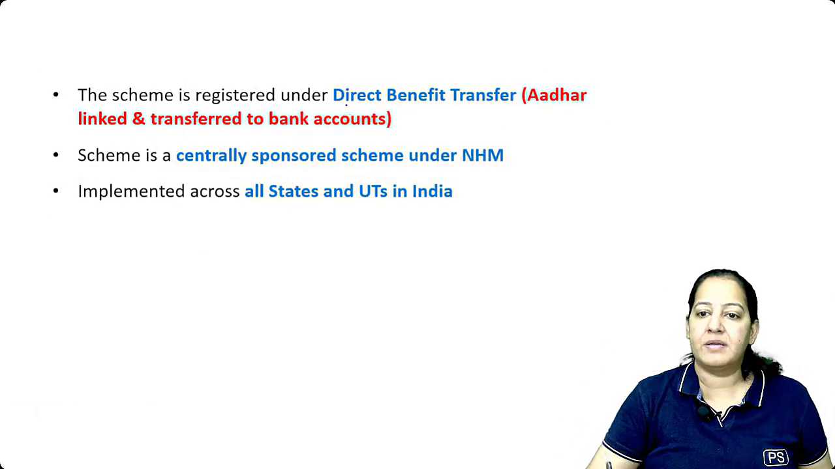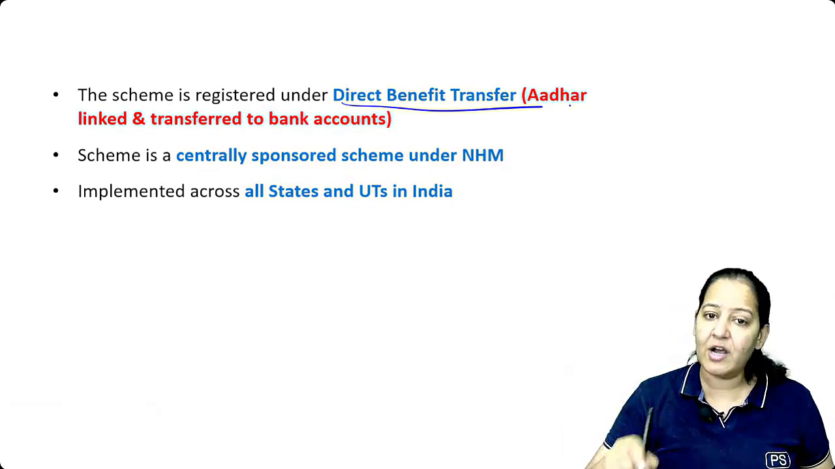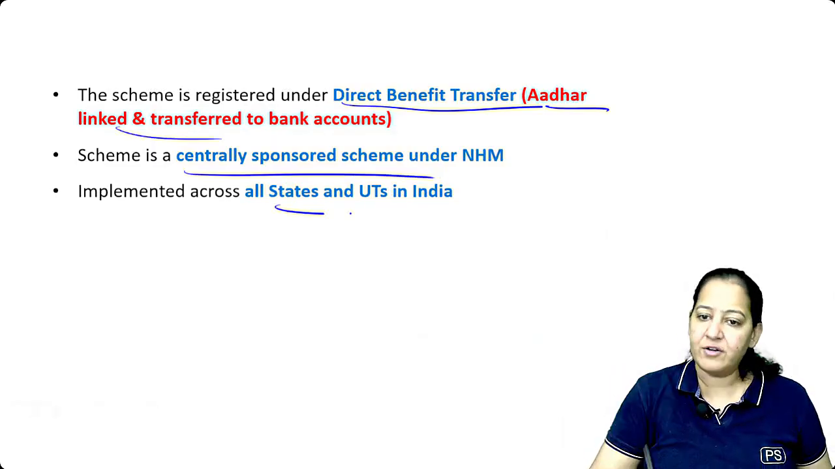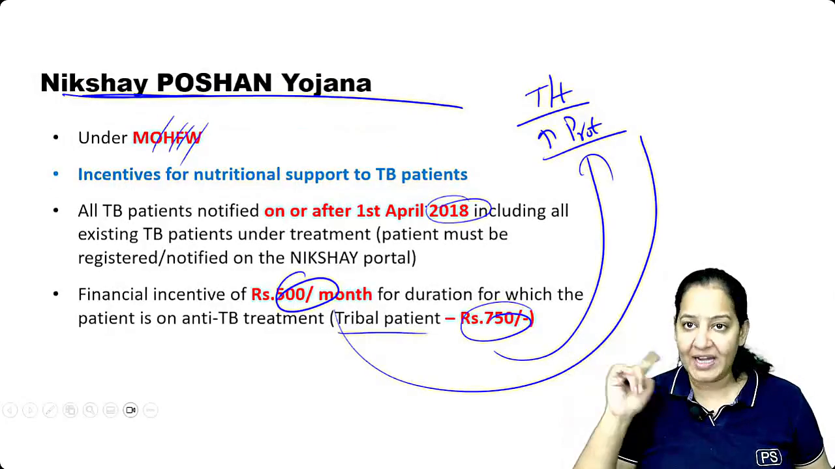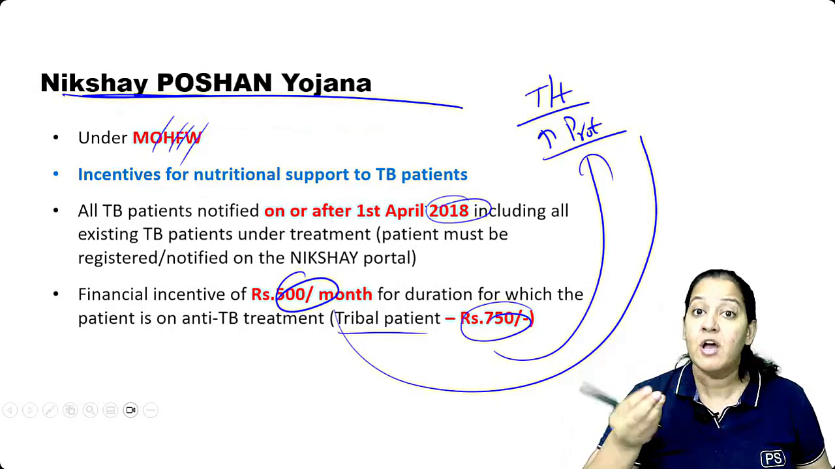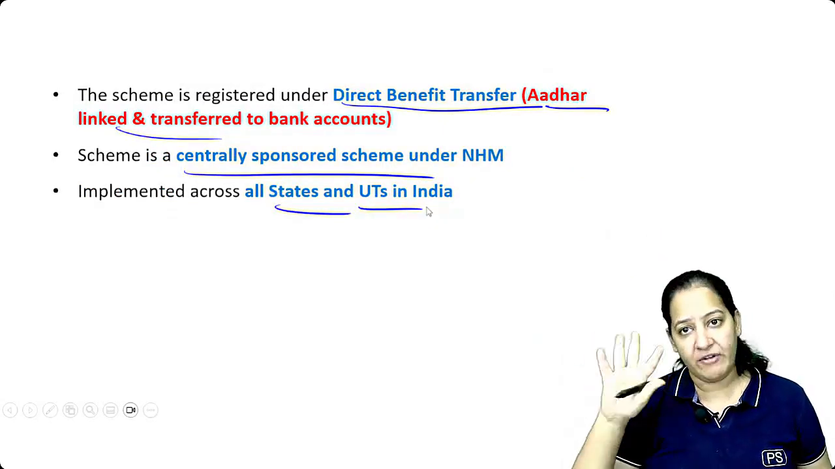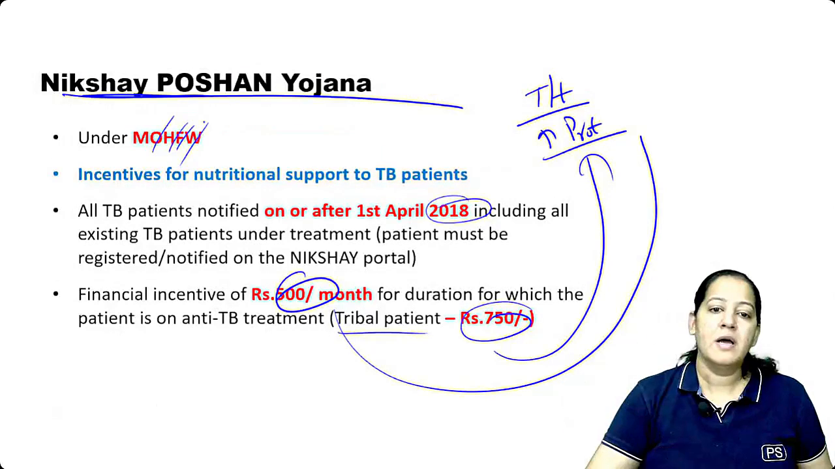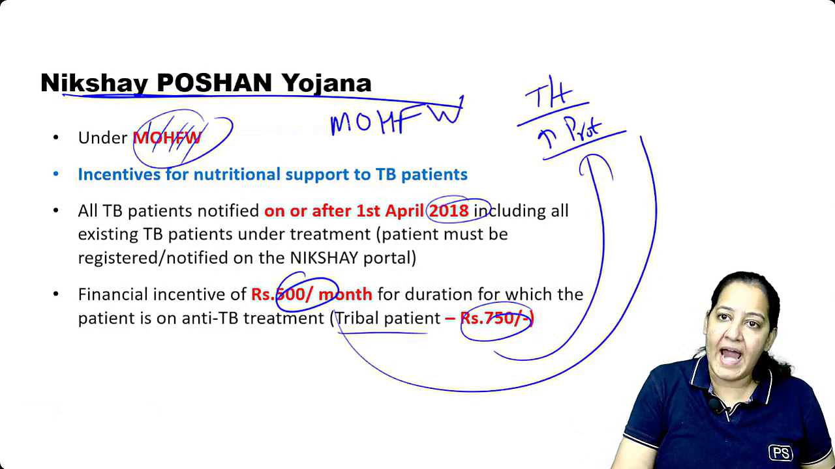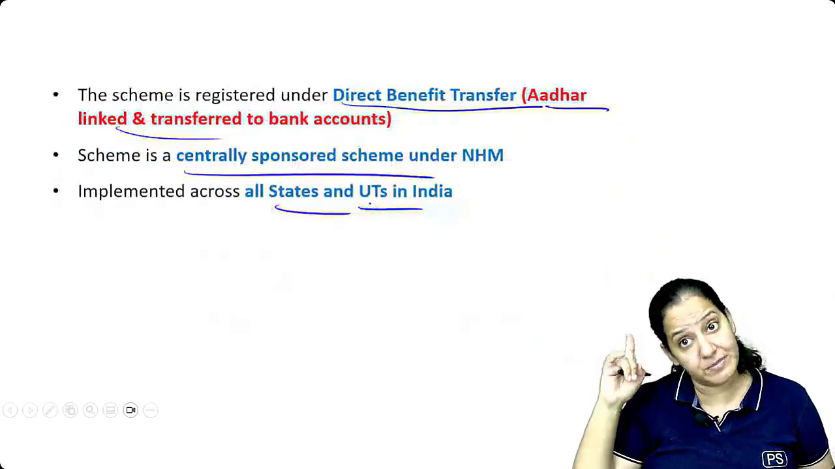Got it? But it will go directly to the beneficiary's account, the person who is having the TB, and it should be an Aadhaar linked account. It is a centrally sponsored scheme, and all states and union territories of India are included. So anyone who is having TB can enroll for this, saying I want an additional 500 rupees per month for good nutrition. If the person is very poor and cannot afford nutrition, the government will provide 500 rupees per month. MOHFW is the Ministry of Health and Family Welfare. So this is the ministry which is sponsoring from the central government.